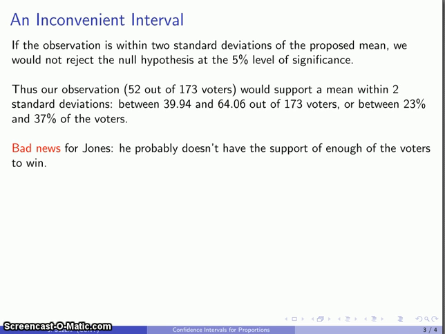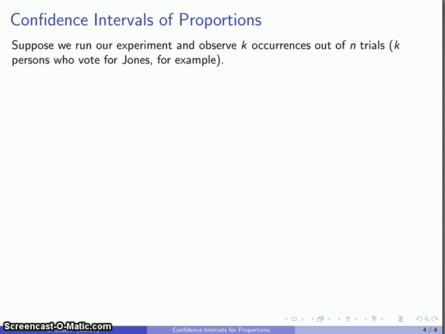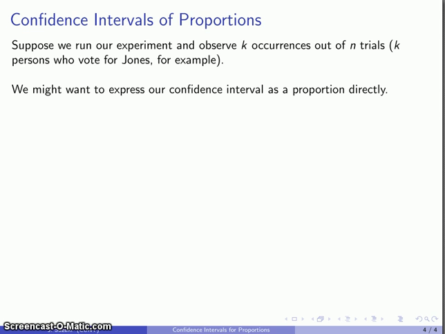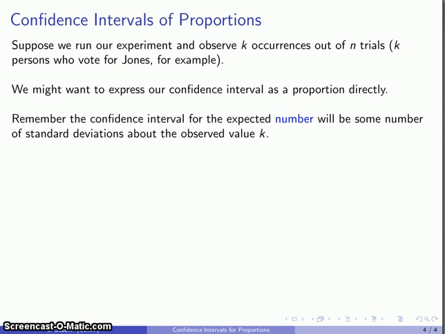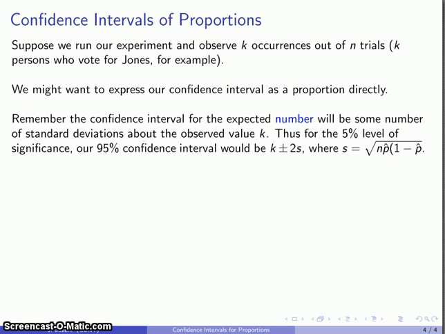Now, it's possible we might want to find those sample proportions and our confidence intervals directly, and we can do that using a little bit of algebra. So again, suppose I run our experiment and I observe k occurrences out of n trials, the k people who voted for Jones, for example, and if I want to express this as a confidence interval directly, it's going to be some number of standard deviations about our observed value. Now again, using our standard 5% level of significance, what we see is that our confidence interval is going to be the observed value plus or minus 2 standard deviations, where our standard deviation is going to be calculated based on the observed sample proportion.